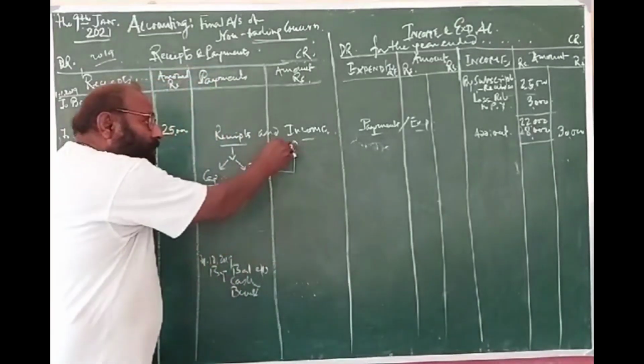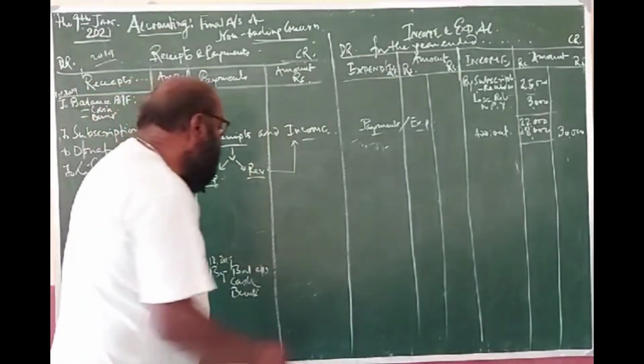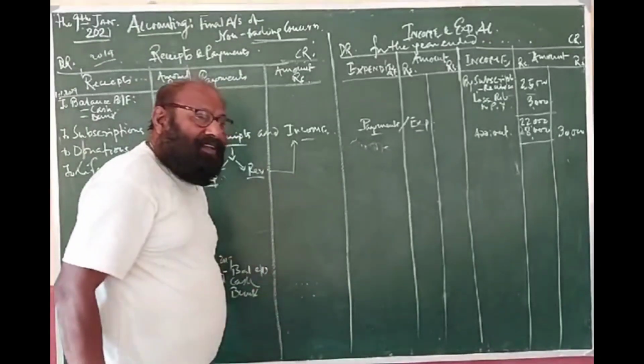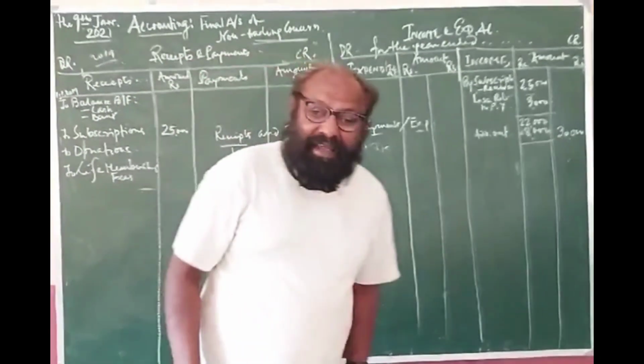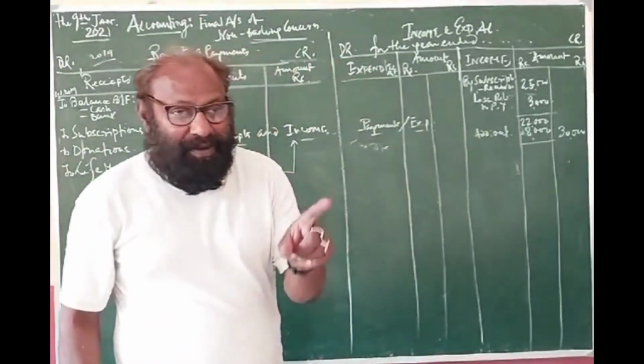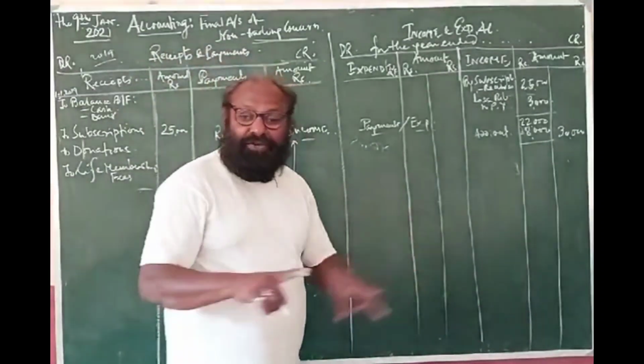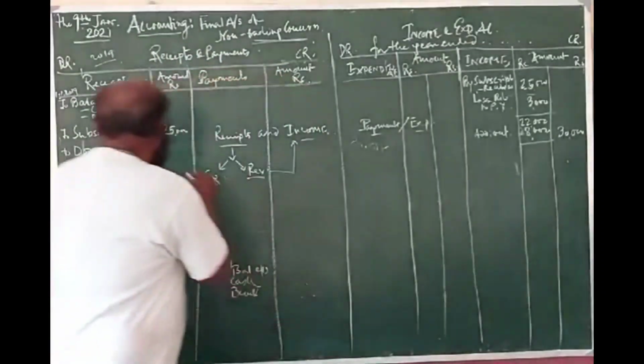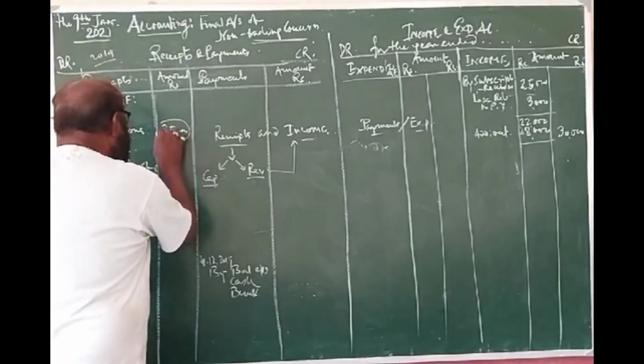Clear? So in order to be an income, the amount must be revenue. The collection by items must be revenue in nature. This is number one. And it must relate to the account. Here you have received the subscription. This is the receipt.